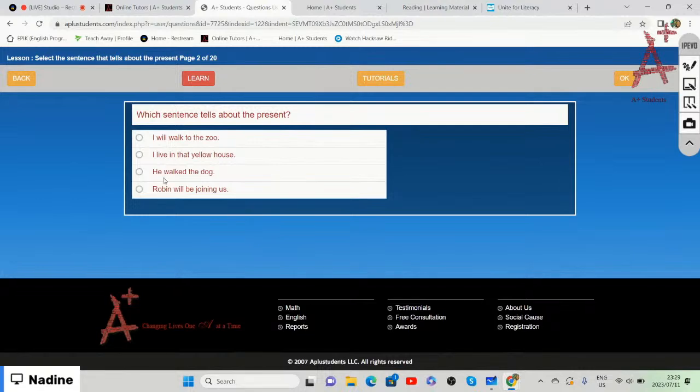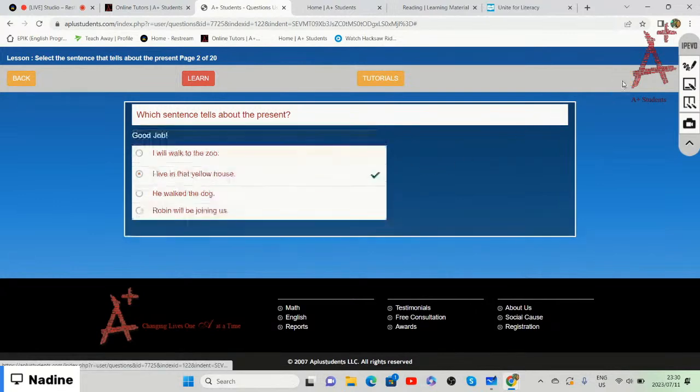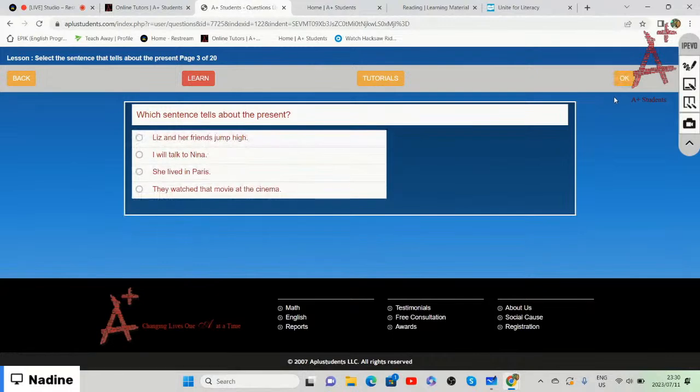All right, so we are going to choose I live in that yellow house, right? Because he's basically living there now. It is happening now. I will walk is the future because the word will before the verb tells us that it must still happen. He walked, the verb ends in ed, tells us about the past, and Robin will be joining us tells us about the future. So we are going to choose the second option. I live in that yellow house. All right, so if you have that, then well done.